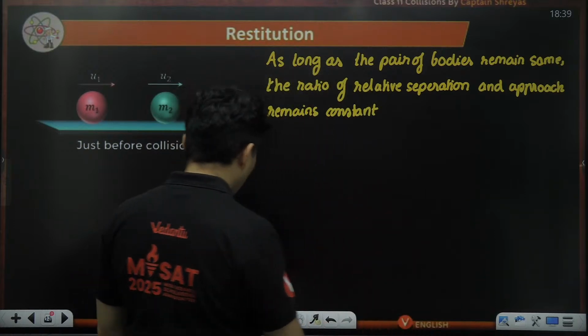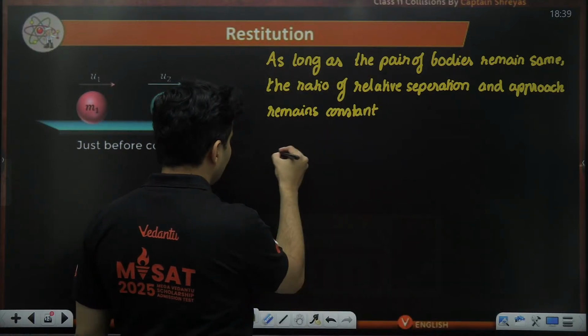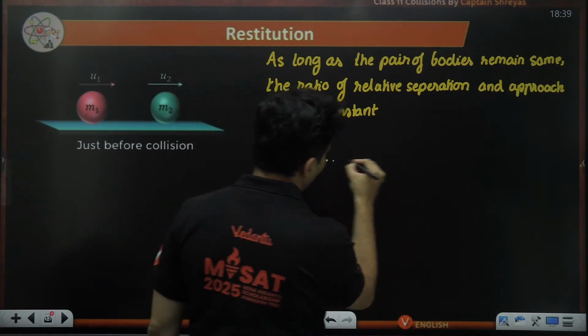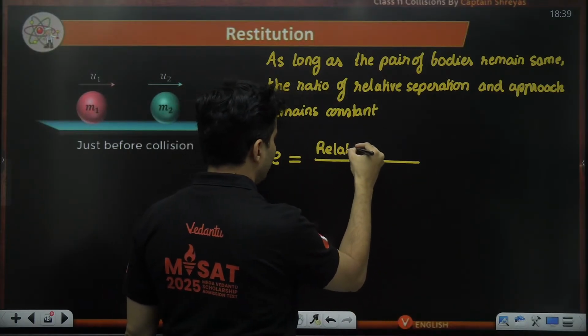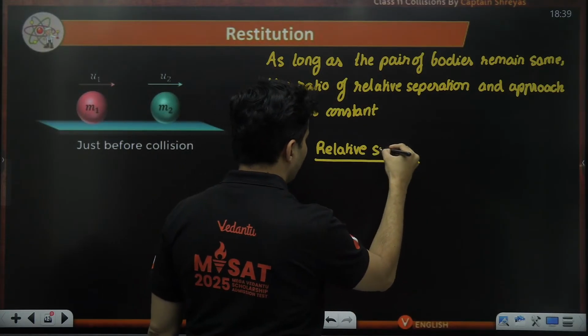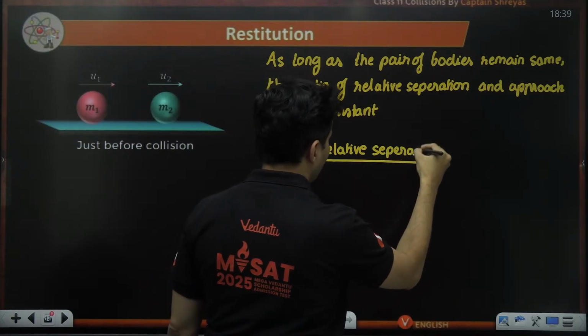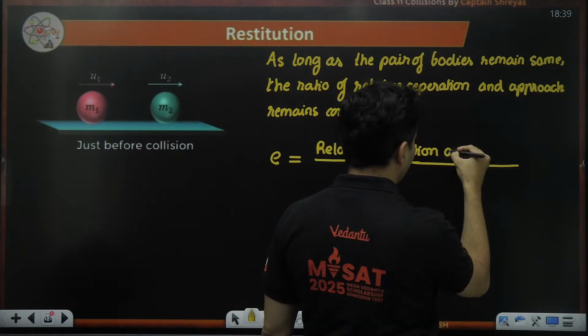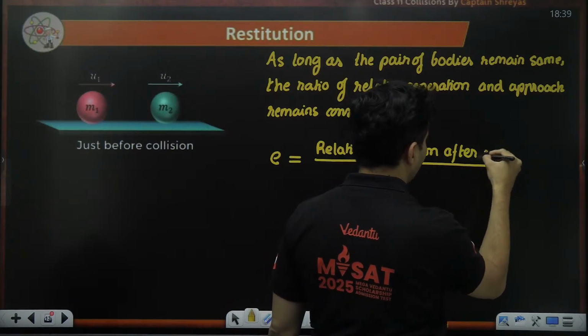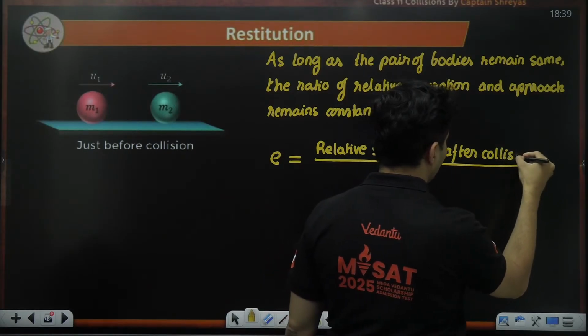So that number is called e. So e is nothing but relative separation, and when does separation happen? After collision.